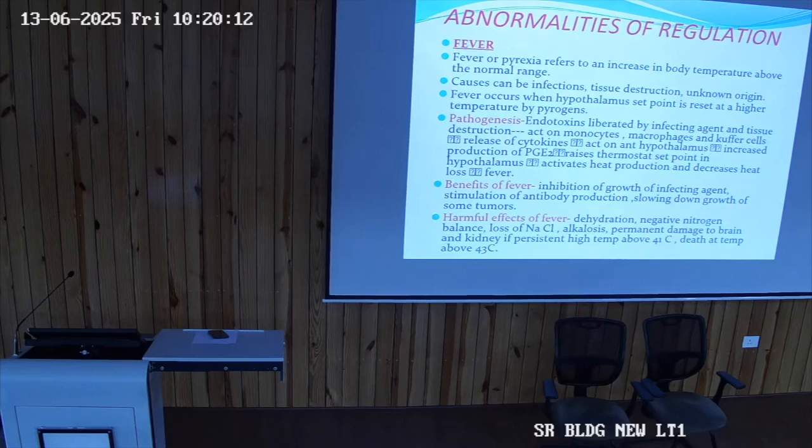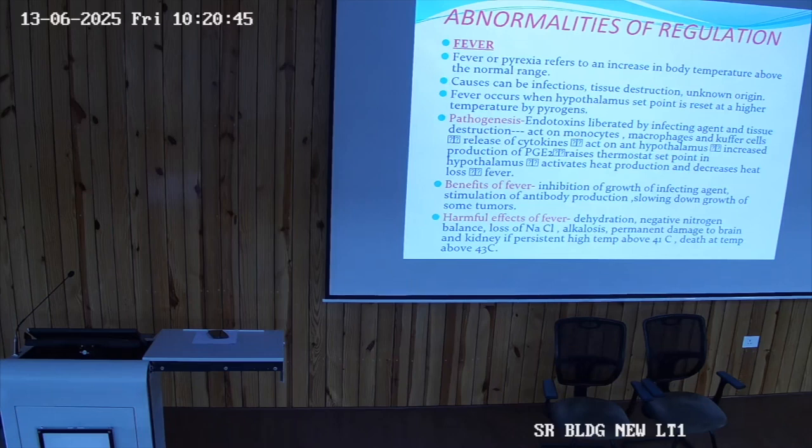Now, fever is an increase above the normal body temperature range. In case of fever or pyrexia, it can be simply classified into infectious or non-infectious categories. The classification and pathogenesis you will be dealing with in detail next year. Then we will come to the pathophysiology of fever, the mechanism by which this fever is generated or formed.